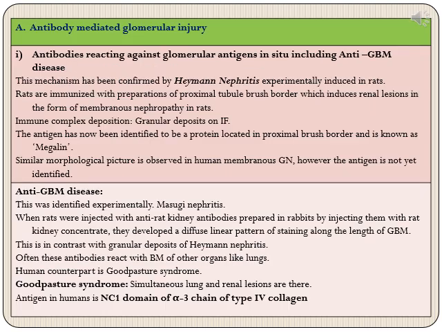Starting with antibody mediated glomerular injury. As you will see, antibody mediated glomerular injury can be of three types. First is antibodies which are generated against glomerular antigens, that is they are directed against the antigens which are a part of glomerulus.